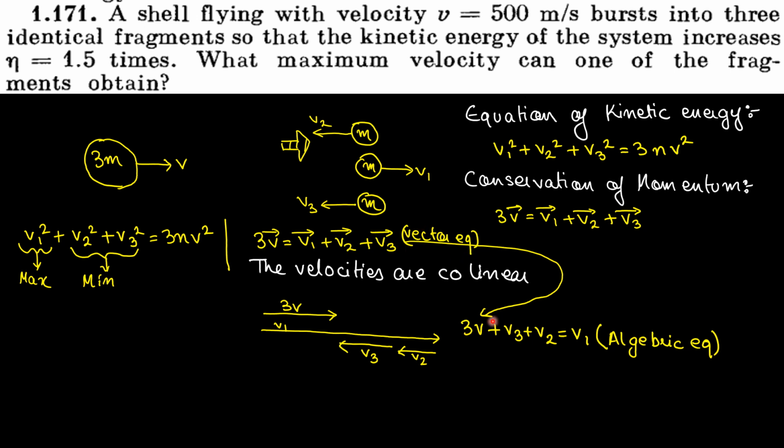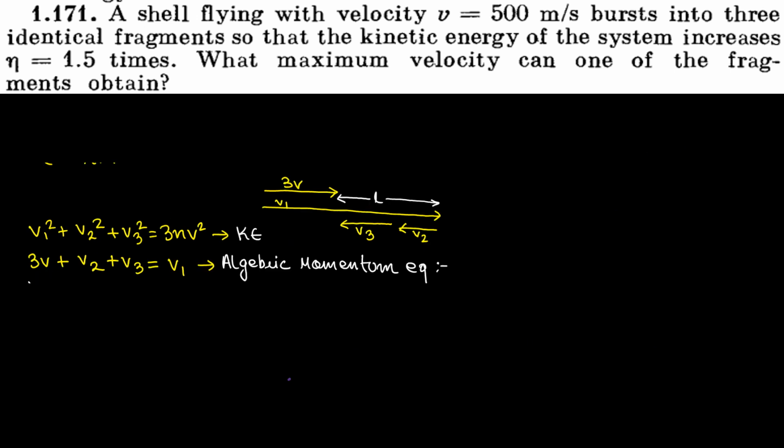Now I have two equations. This is the momentum equation, the algebraic form of the momentum equation. This is the kinetic energy equation. Now we understood that we have to make v2 square plus v3 square minimum to make v1 square maximum. This much is understood. Now let's change this question from a question of physics to a question of mathematics.